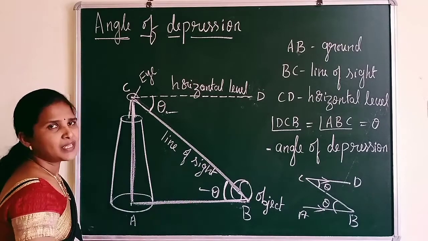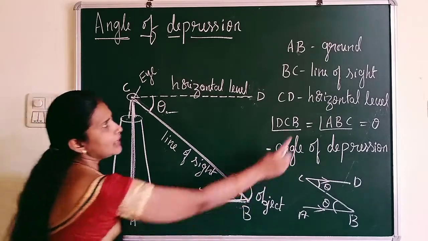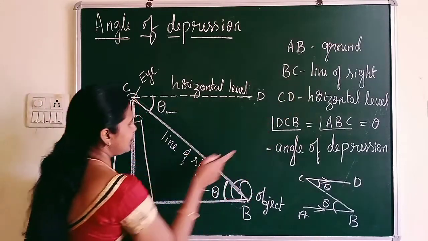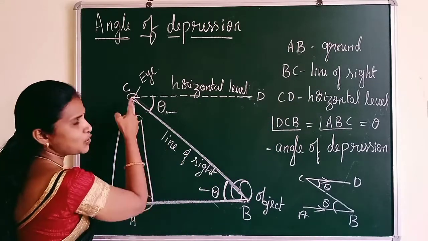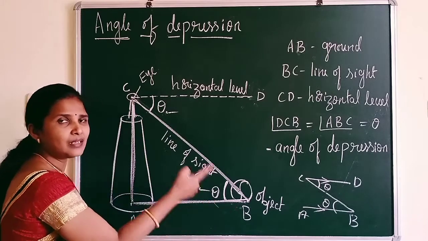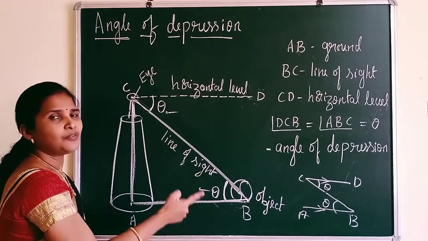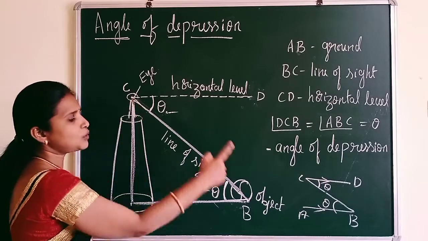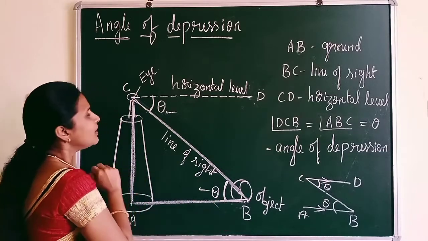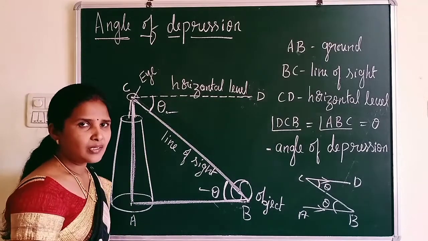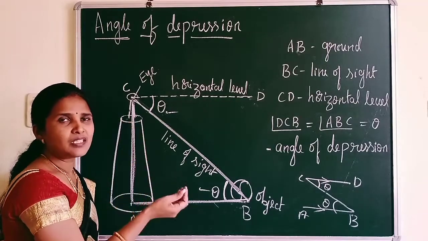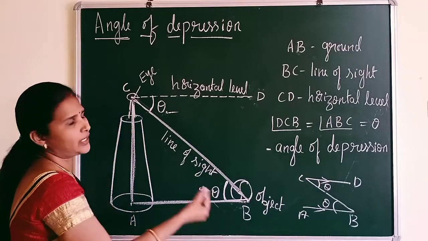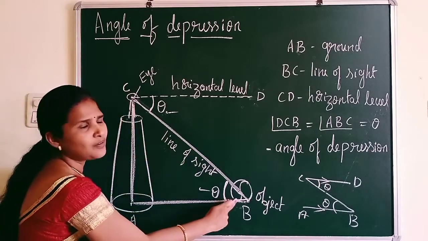Now one by one let me explain again. You can see here AB is the ground. BC is the line of sight. What is line of sight? It is a line segment which is the distance between the eye of an observer to an object. Suppose an observer is not there, you can take one point there. It is the distance between one particular point to another particular point. So that is nothing but line of sight.